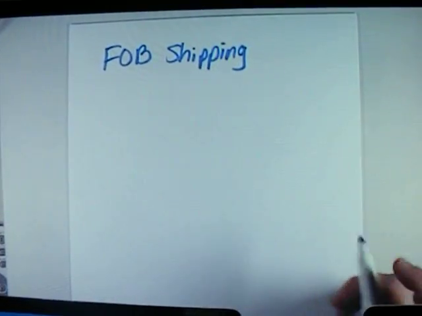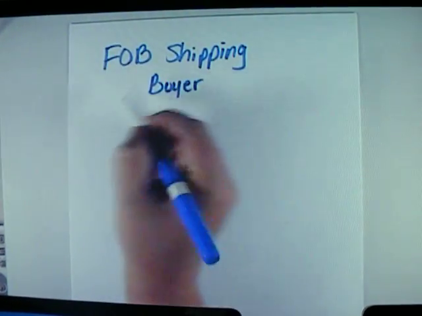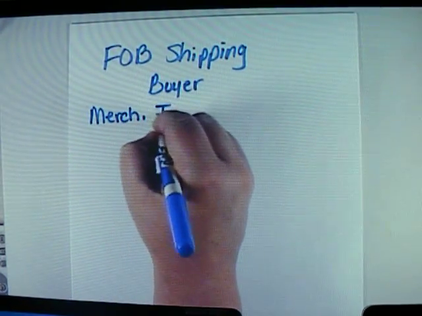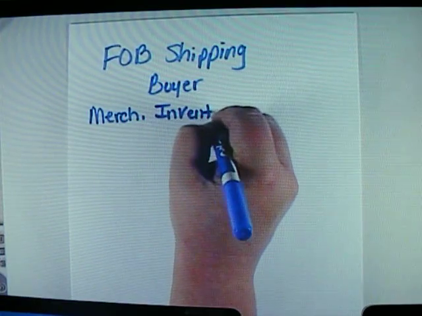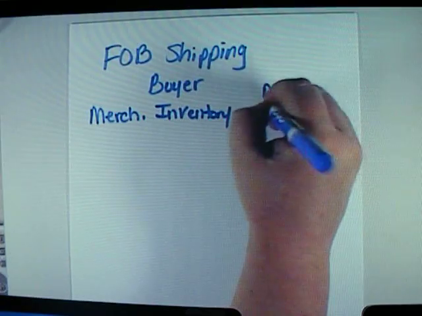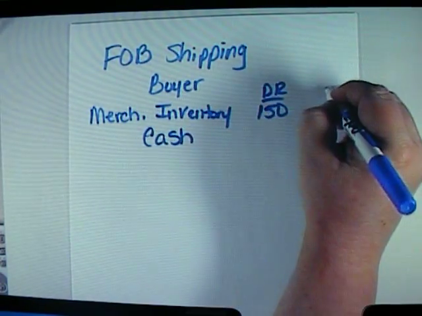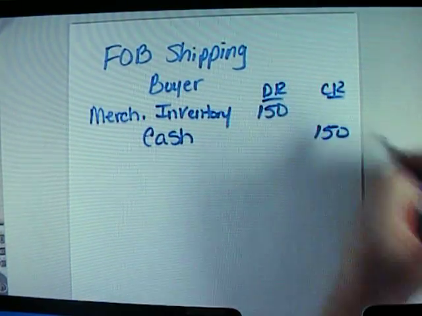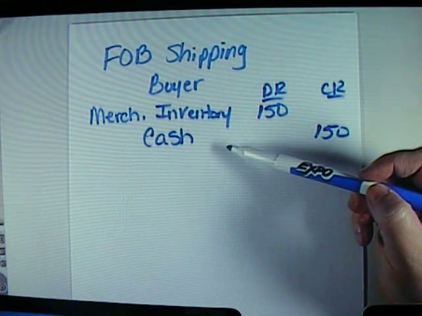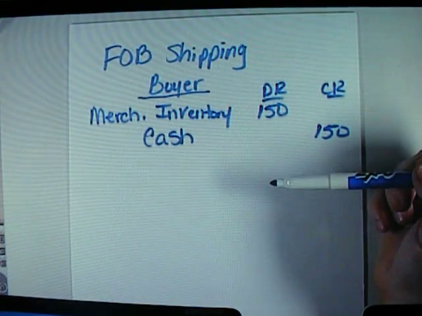Well, what the buyer wants to do is record a journal entry, a debit to merchandise inventory. Again, I'm going to abbreviate just for time's sake here. Merchandise inventory for $150. There's your debit. And then we're going to credit cash for $150 as well. Now, this allows me to increase my merchandise inventory account and go ahead and pay for this particular item. This is if the buyer is responsible for the freight.